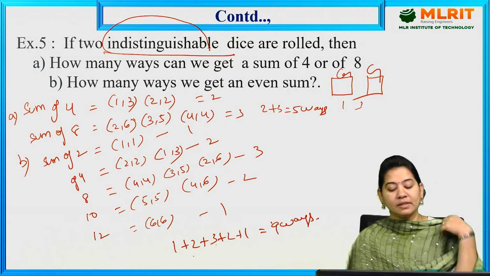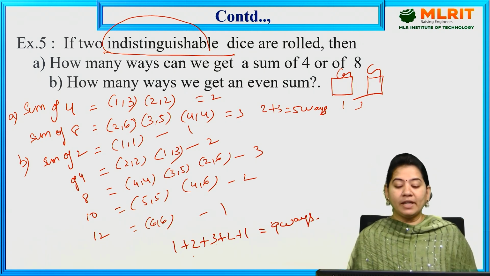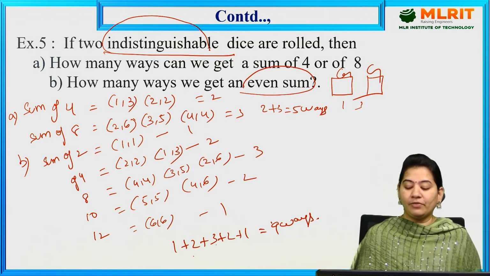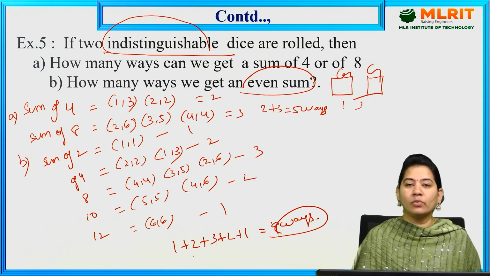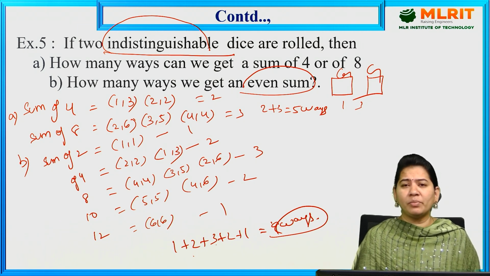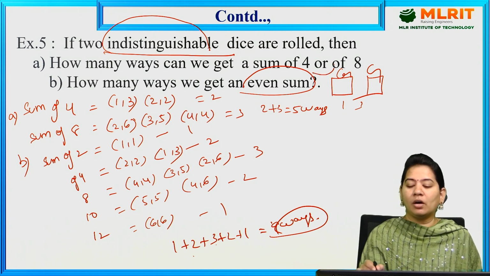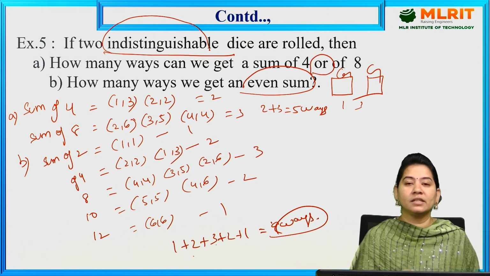So like this we can say that to get an even sum, we have 9 ways here. This is how you will be solving problems on the sum rule. The main thing you have to remember about the sum rule is that wherever you see it in the question, you have to understand that this is a sum rule.